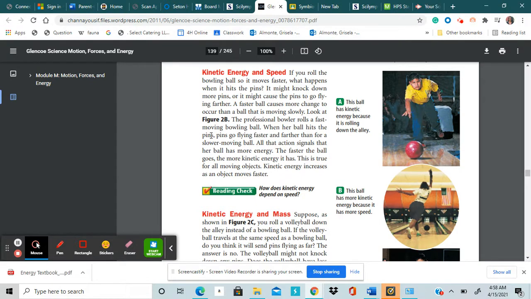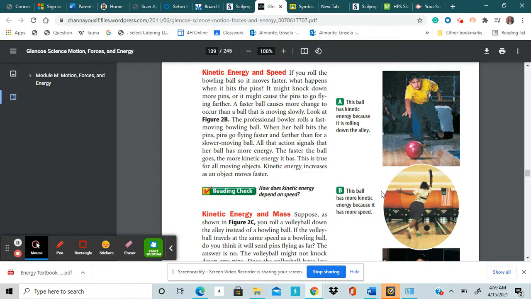When her ball hits, the pins go flying faster and farther than for a slower moving ball. All that action signals that her ball has more energy. The faster the ball goes, the more kinetic energy it has. This is true for all moving objects.